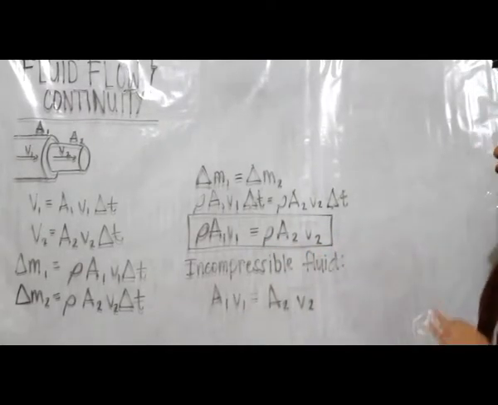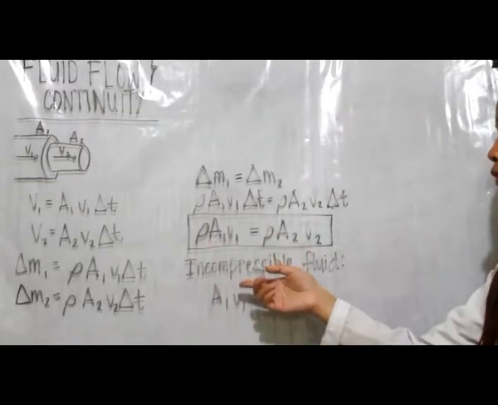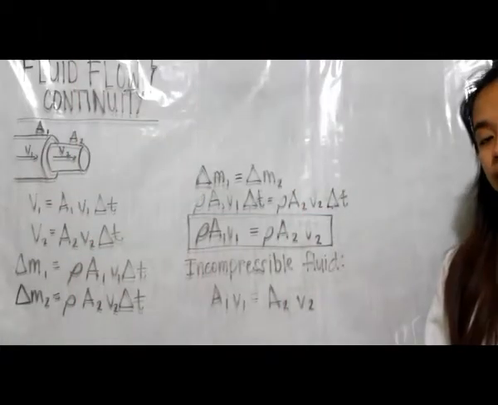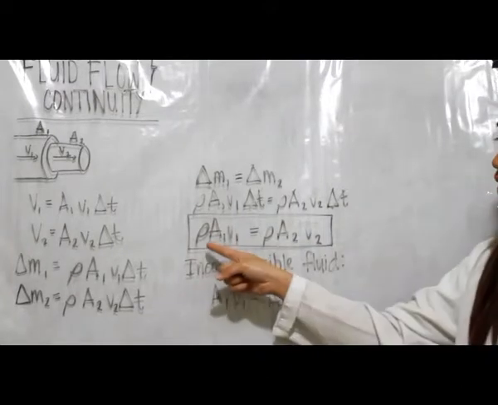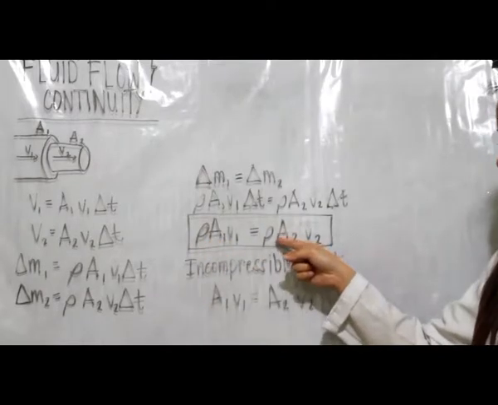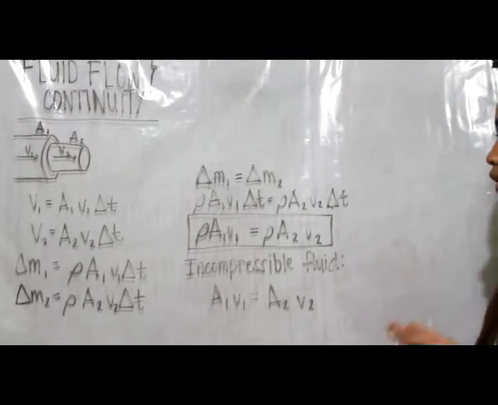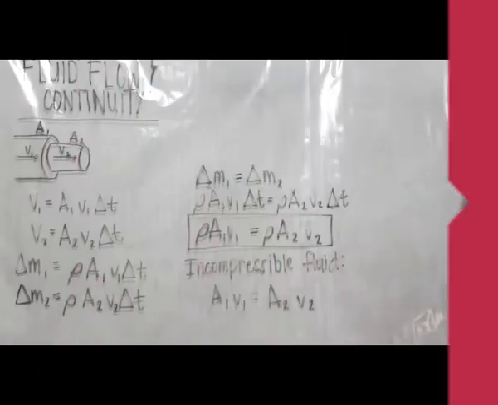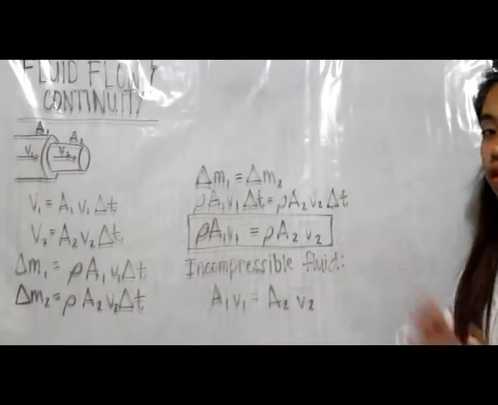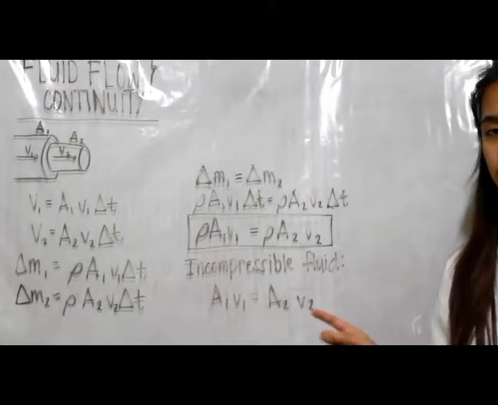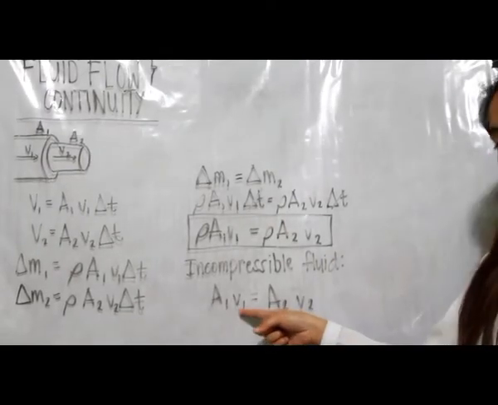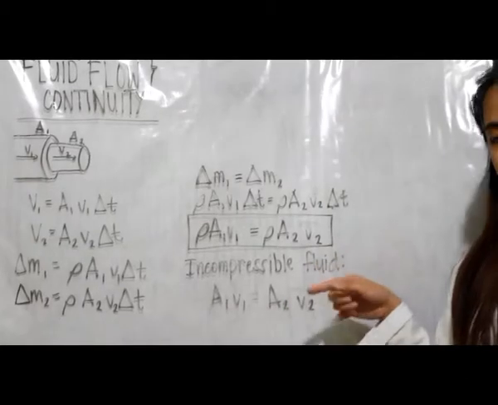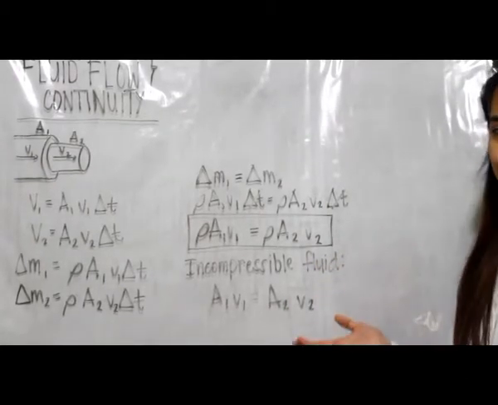Now you're probably wondering why we haven't canceled out density like we did with time. Well, this is because some fluids are compressible, specifically gas, meaning that the density for area 1 might be different from the density for area 2. There's actually a different case for incompressible fluids, specifically liquids. Since liquids are practically incompressible, their density stays the same all throughout. So we can cancel density and be left with the formula area 1 times velocity 1 is equal to area 2 times velocity 2. But this only applies for liquids.